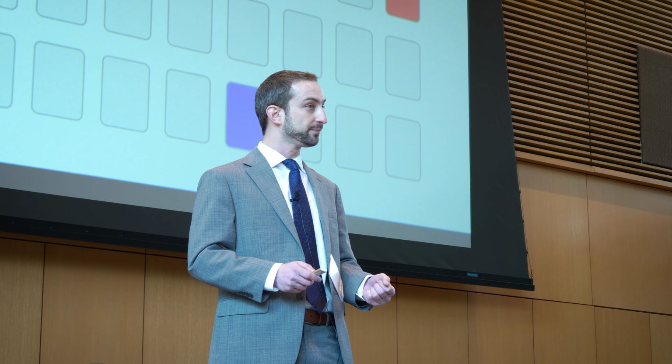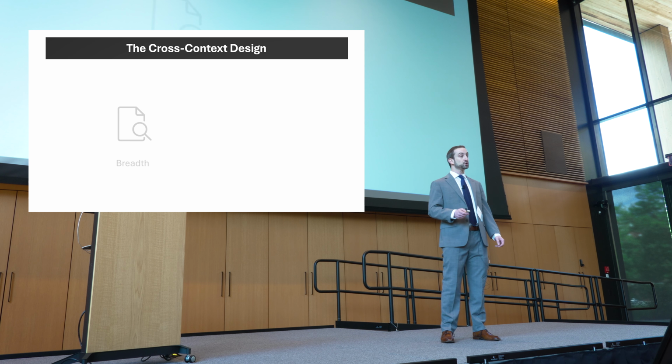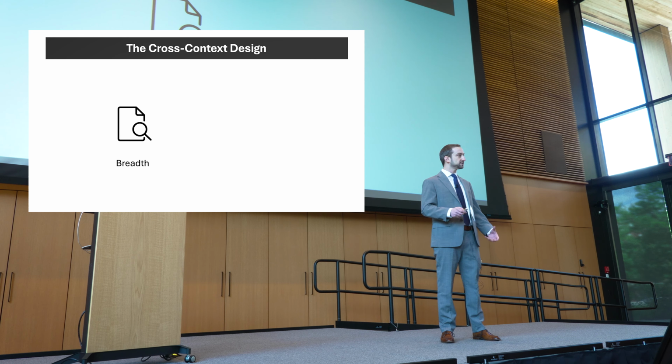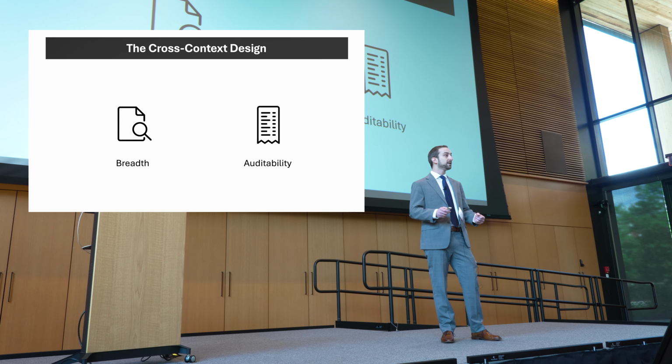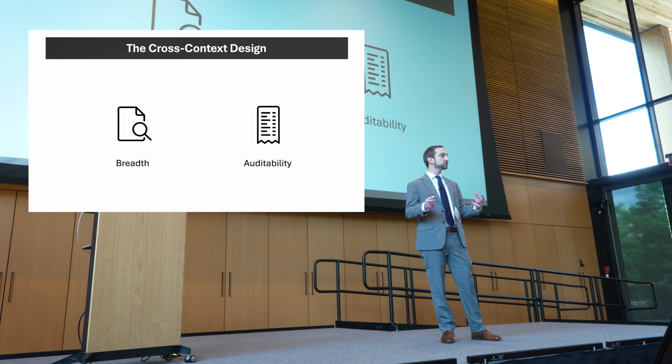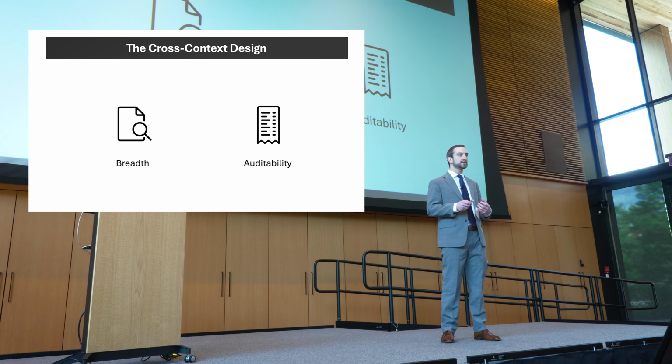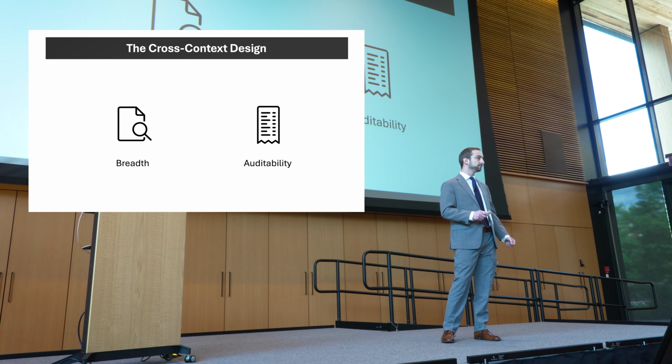So I've been developing a methodology to do that. It's called the cross-context design. This is a research design like cross-sectional and longitudinal designs, but AI makes it newly feasible to implement because of its ability to search widely across a large space for relevant contexts and to log its full search path, including its reasons for including or excluding each data source it considers, which makes the process transparent and auditable.